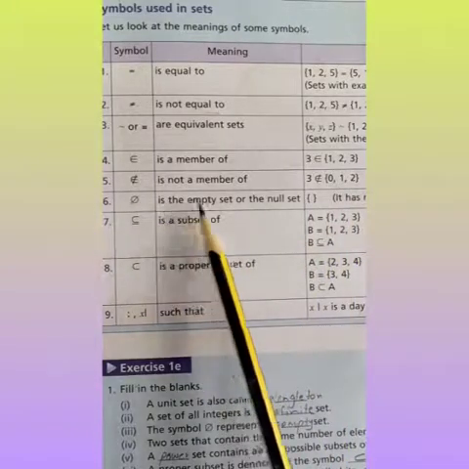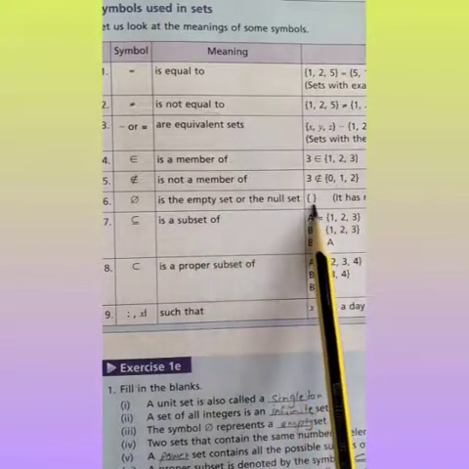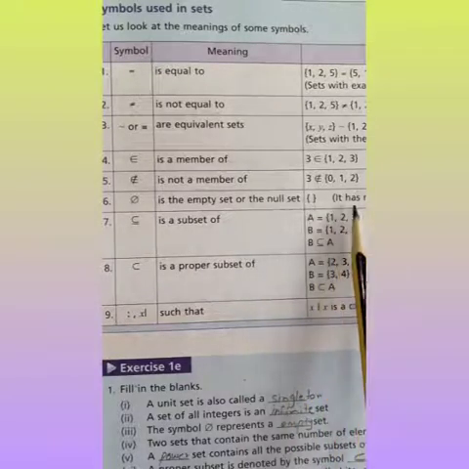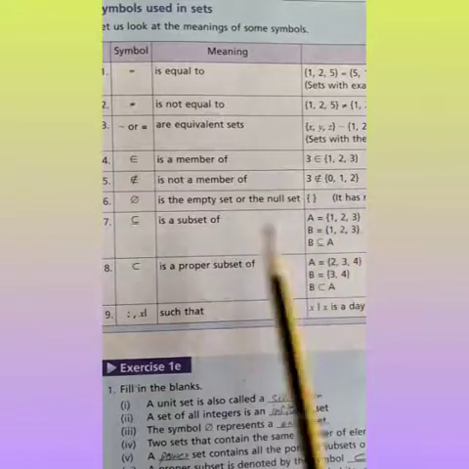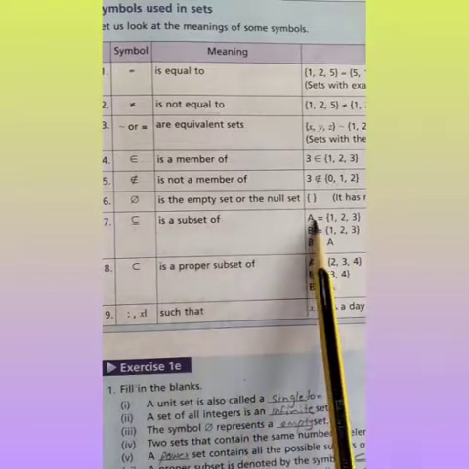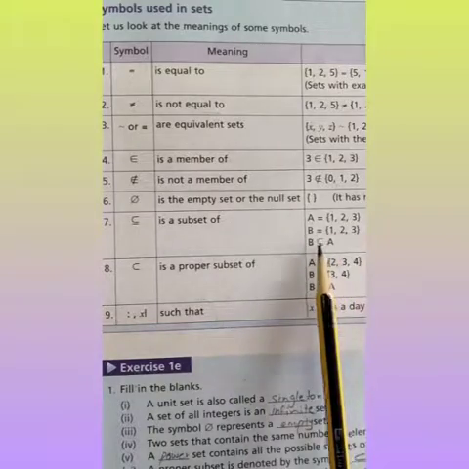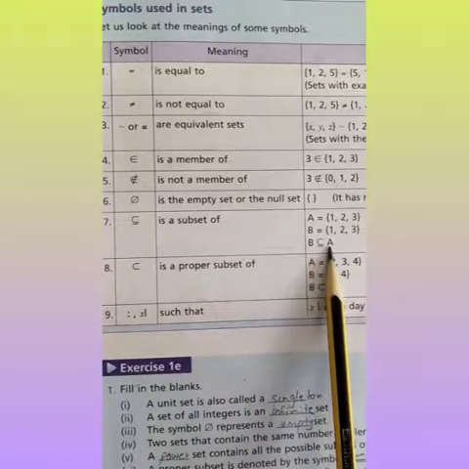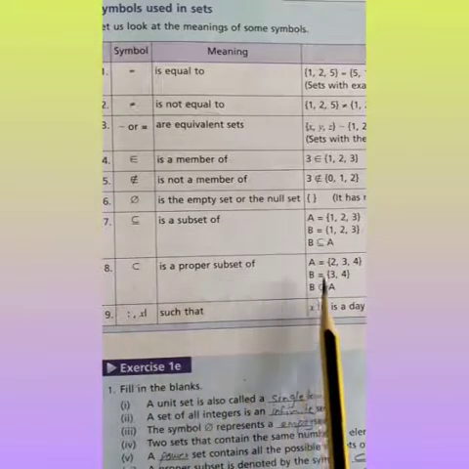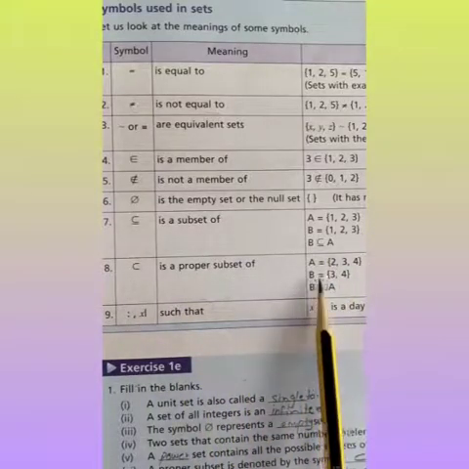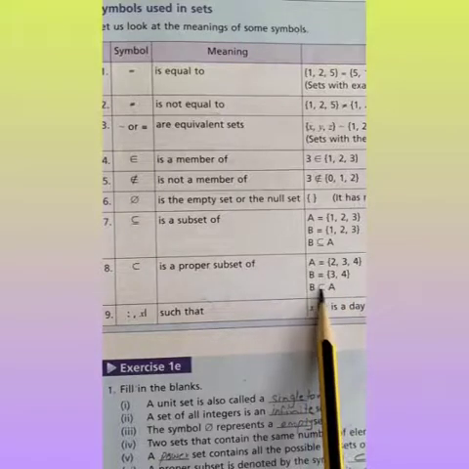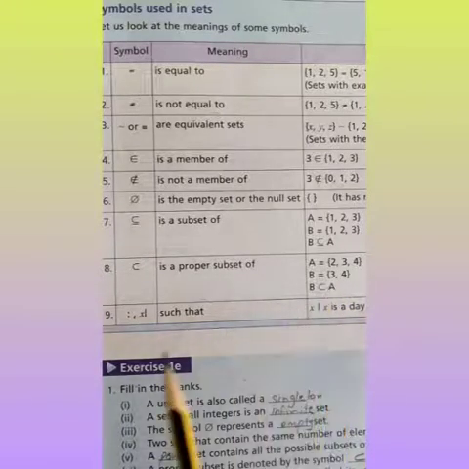Next, this symbol is an empty set or a null set. It's also written in the form of brackets. It has no members. Next, this symbol means "is a subset of". A is {1, 2, 3}, B is {1, 2, 3}, so B is a subset of A. Next symbol is a proper subset. A is {3, 4} and B is {2, 3, and 4}. B is a proper subset of A.